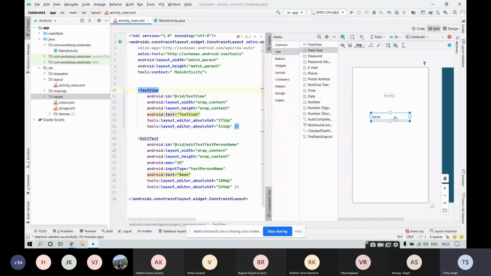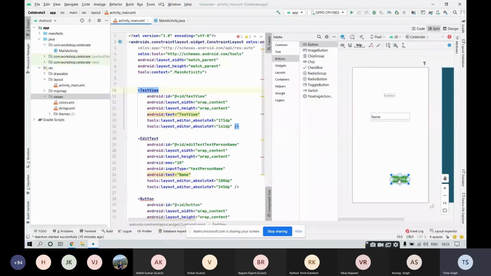Select this button widget, drag and drop it over here. For the button, you can see that the color is green. Why is the color green? Because we have set the color with a hexadecimal code. We aren't using any of the default colors. We have set the color as green.